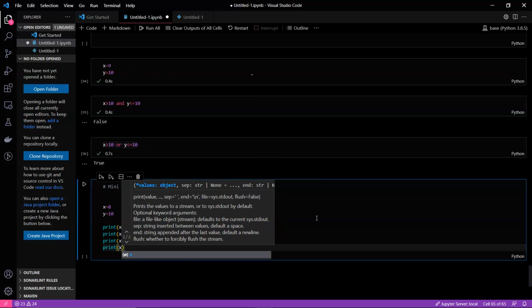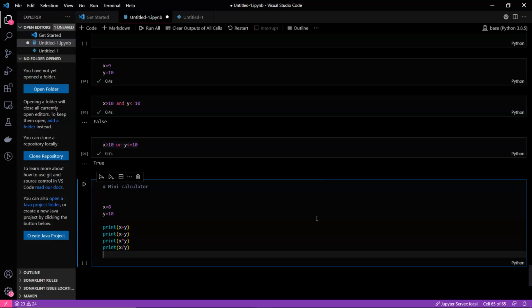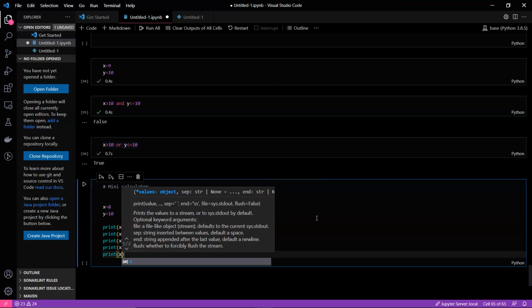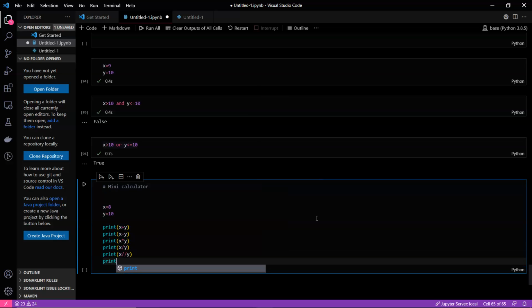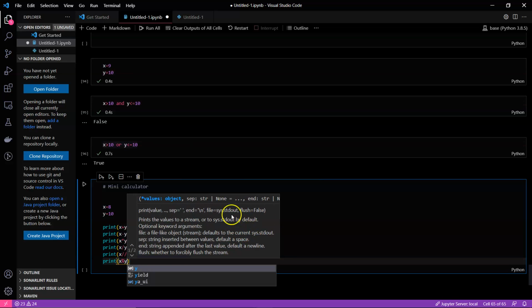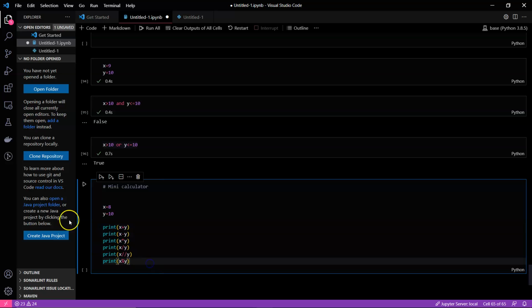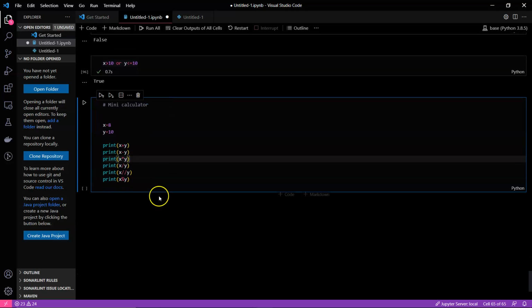For division, it will be print x divided by y. And for integer division also we can do it, and also we can go for remainder. So it's a kind of calculator which gives everything, because we did not learn any conditions and so forth. So let's see what will be the output.